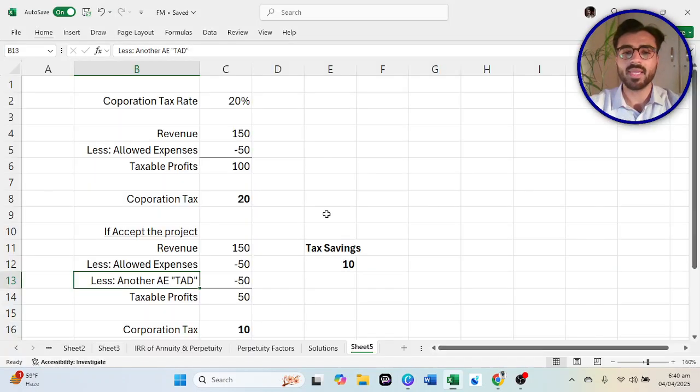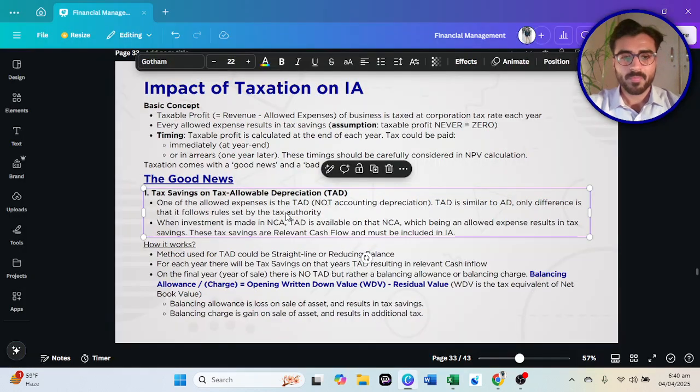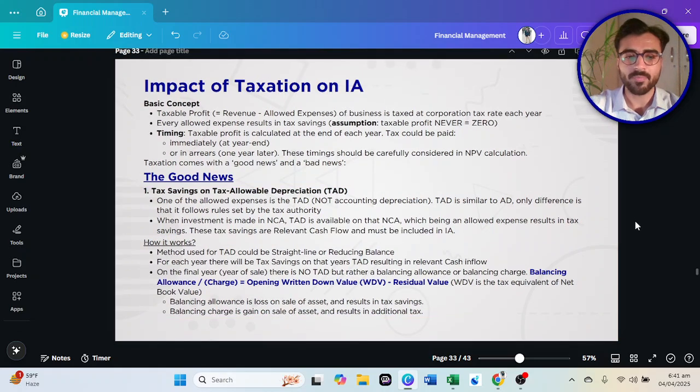Just like I've shown you in this example. Let's read further. These tax savings are relevant cash flow and must be included in investment appraisal. This is just the concept that I have already discussed in the previous video, so this is just repeating.